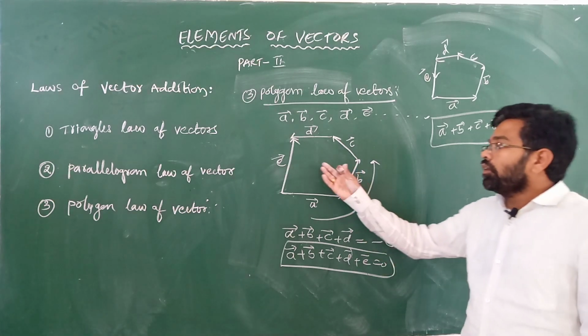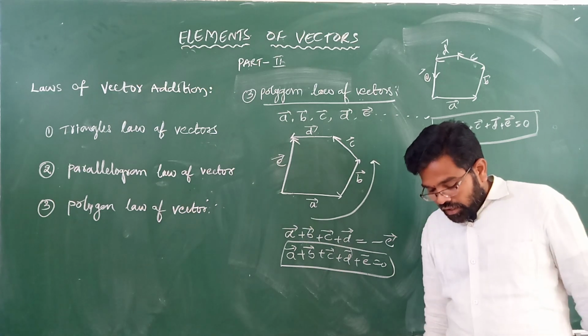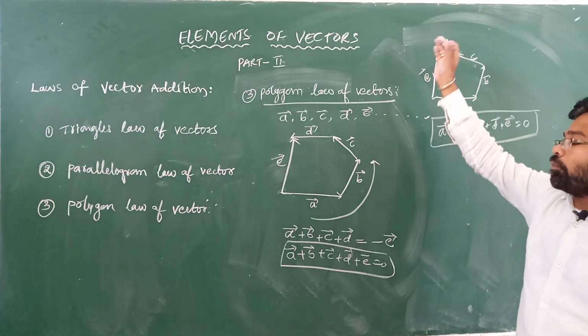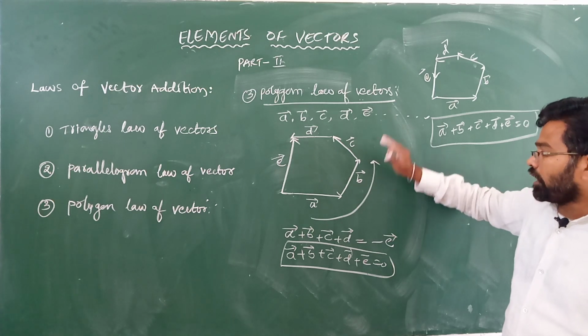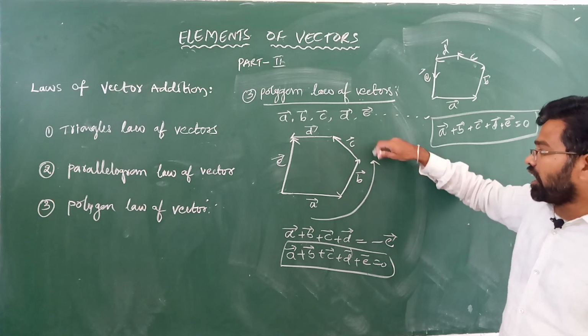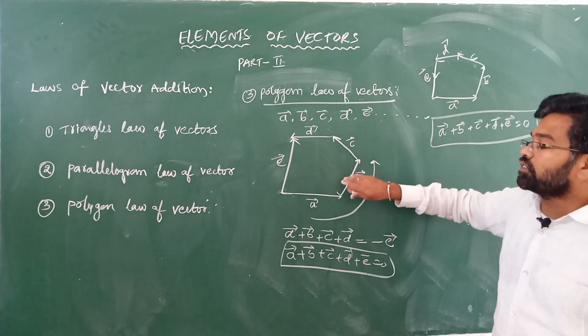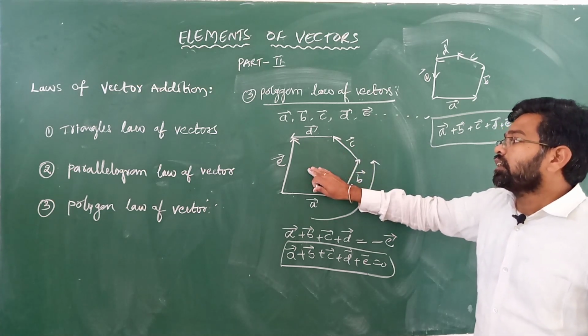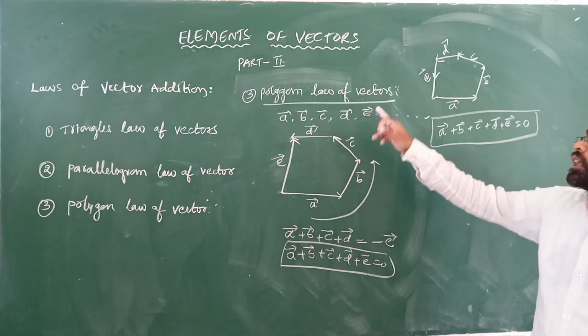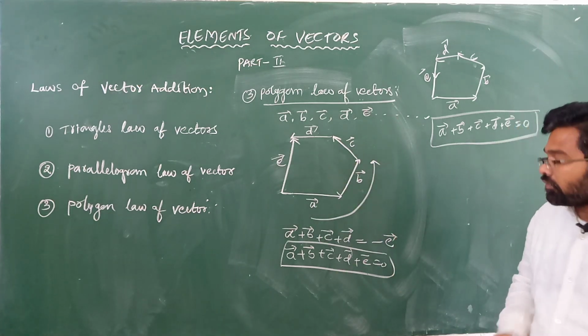What is the polygon law? If a number of vectors represent both magnitude and direction, taken in the same order, then their resultant is represented by the closing side of the polygon taken in reverse order. This is called the polygon law of vectors. What is the definition?